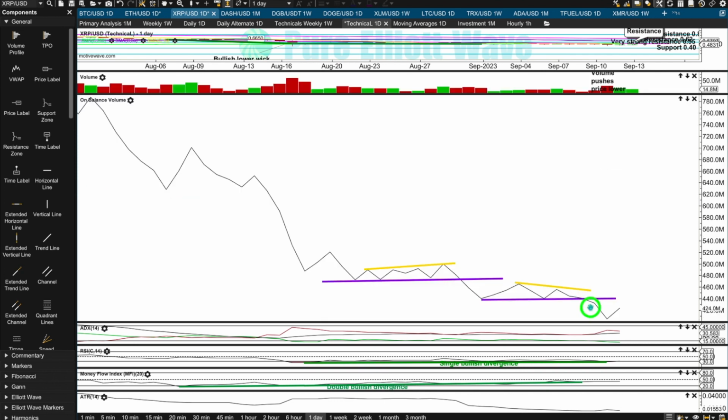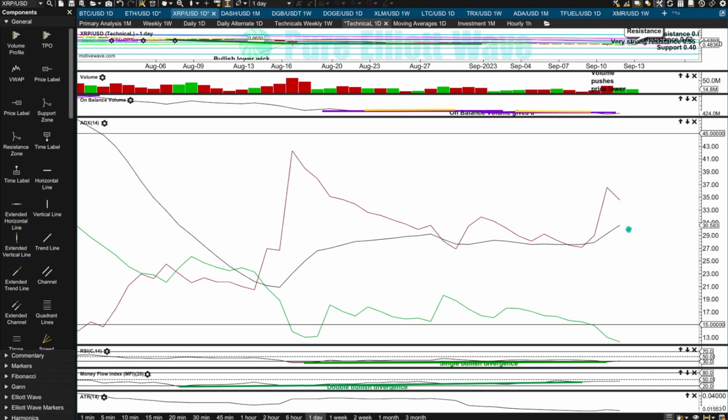The last signal for XRP given on-balance volume was bearish. It's now moving up, so we wait for the next signal, we wait for the next range to form, and then we wait for a breakout. No new signal today. For XRP, ADX tells us there's a downward trend. It's not extreme and it's got quite a long way to go before it would become extreme.